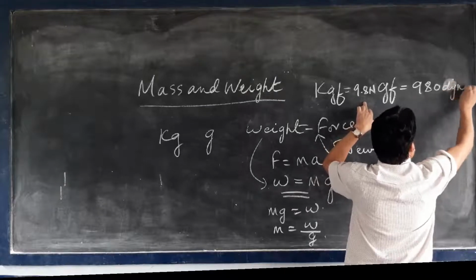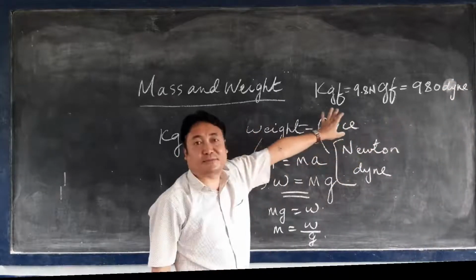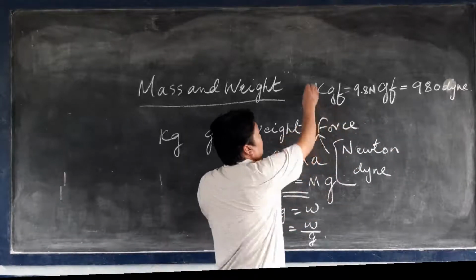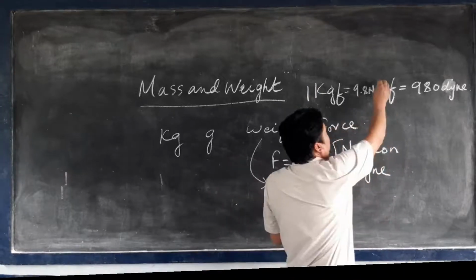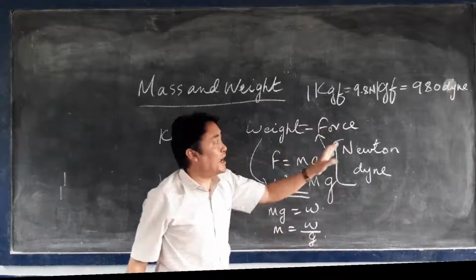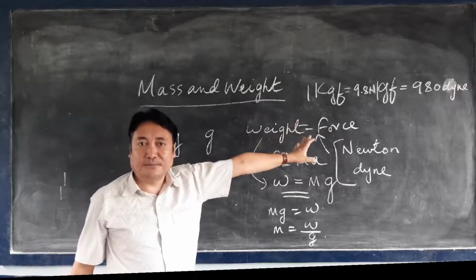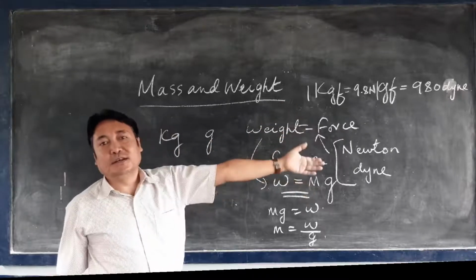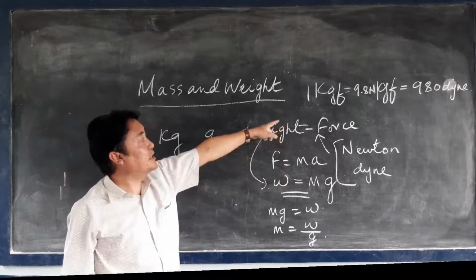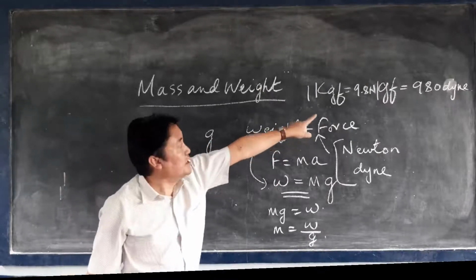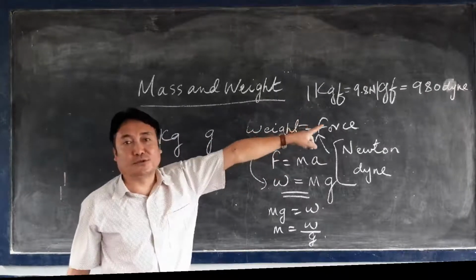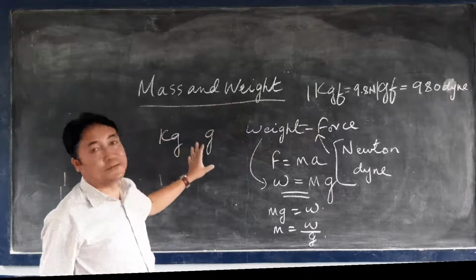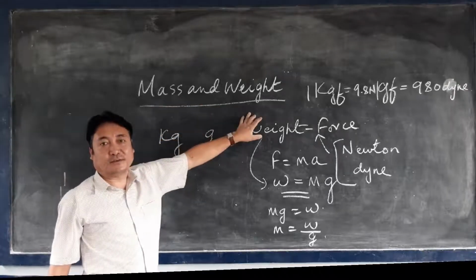Okay, so this is the relation which I have already explained to you in the offline classes also. 1 kilogram force equals 9.8 Newton and 1 gram force equals 980 dyne. So these are the gravitational units of force. Okay, and this gravitational unit of force is equivalent to the gravitational unit of weight. And the gravitational unit of weight is also 1 kilogram force equals 9.8 Newton and 1 gram force equals 980 dyne. So this is about the mass and weight of the body.